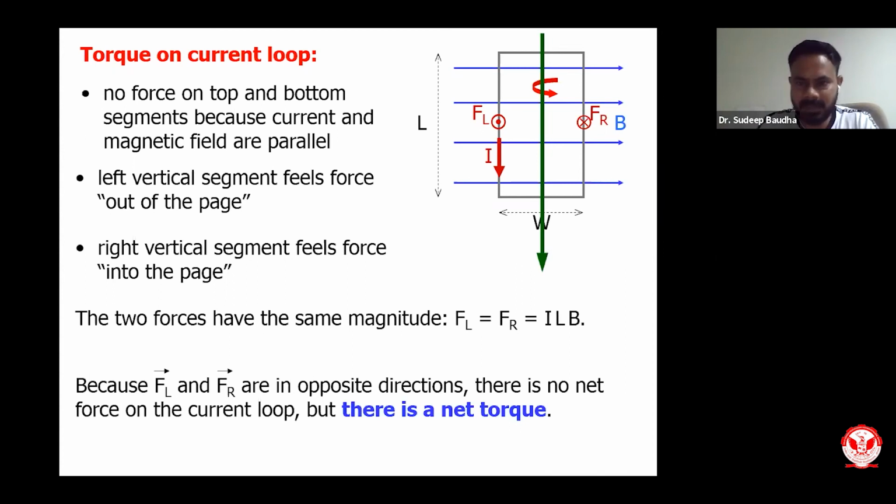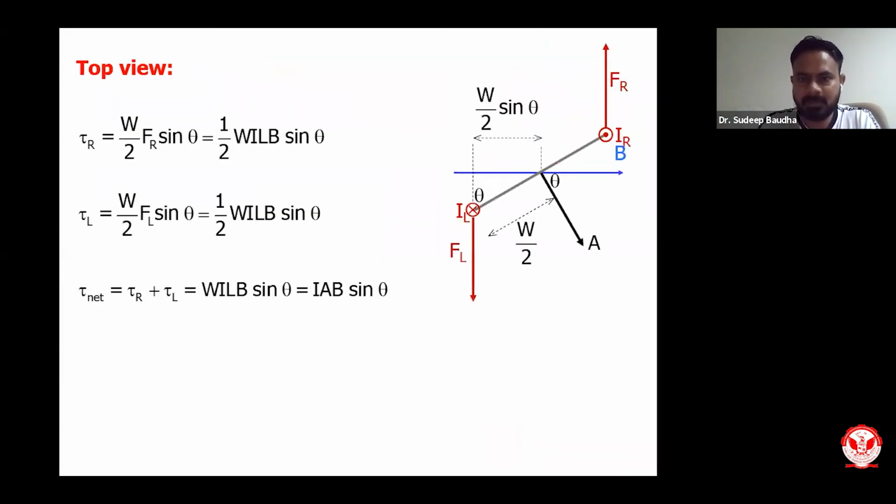If I take torque about this center, because of this rotational effect, the torque is given by W by 2 times the force. This is the distance. FR is the force experienced by the right side, and FL is the force experienced by the left side. The torque at the right point is this over here, and the torque at the left point is over here. W is the width, and from the center to this point the distance is W by 2.